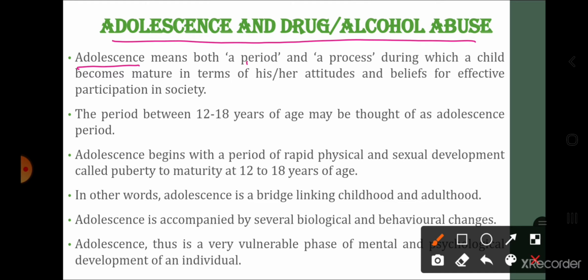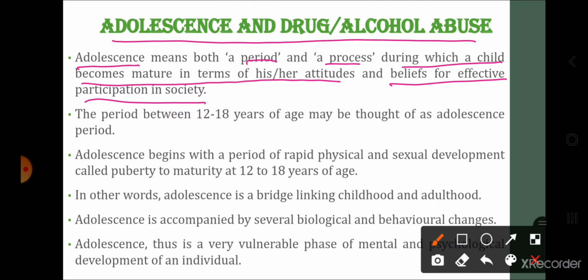Adolescence means both a period and process during which a child becomes mature in terms of his or her attitudes and beliefs for effective participation in society. So it is a period, एक stage भी है और एक process भी है कि जहाँ पे वो child भी नहीं है, वो adult भी नहीं है. चाइल्डहुड और एडल्टहुड के बीच में का जो पीरियड है, वो पीरियड इज कॉल्ड एडोलेसेंस. सो बेसिकली वो चाइल्ड भी नहीं है और वो बेसिकली मैच्योर हो रहा है.